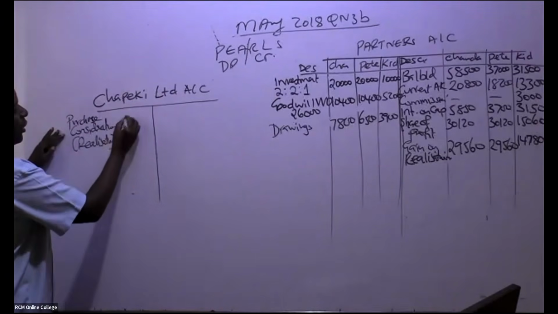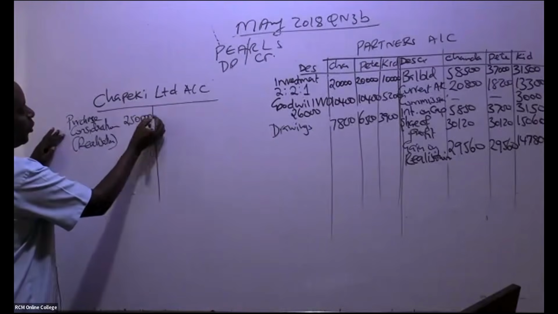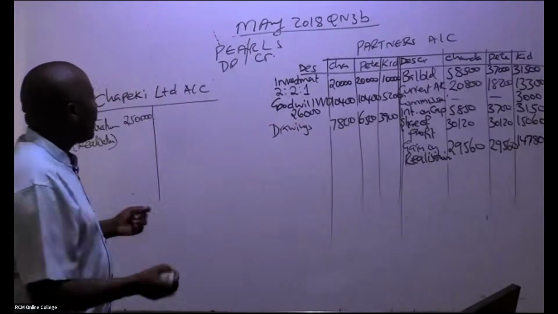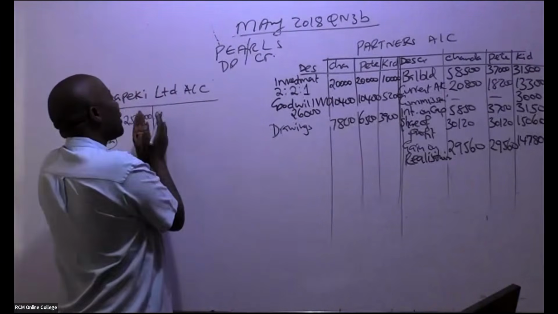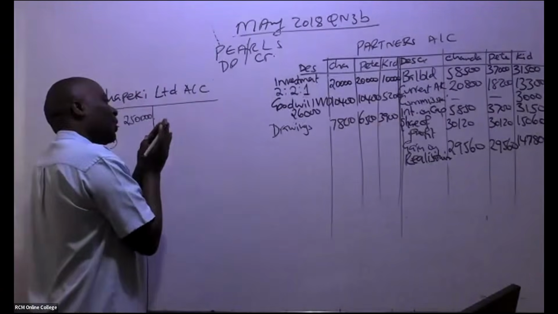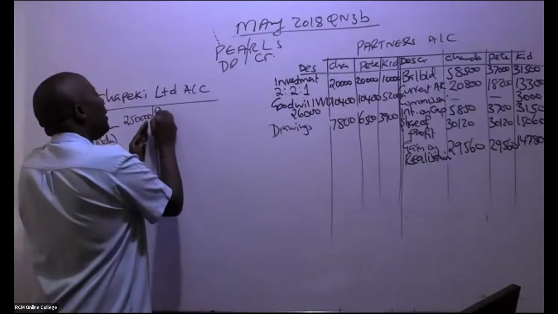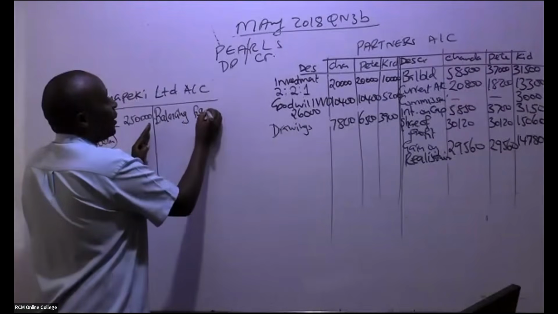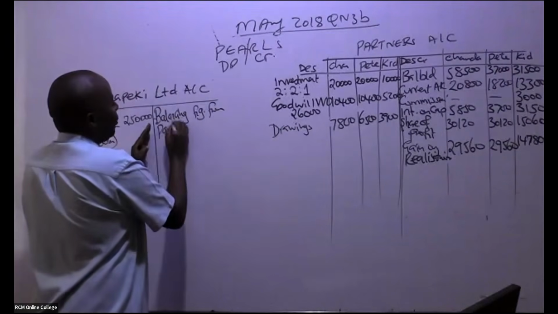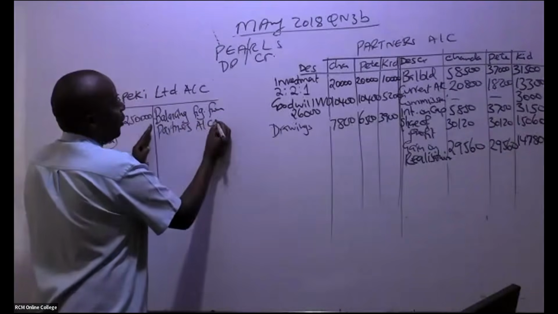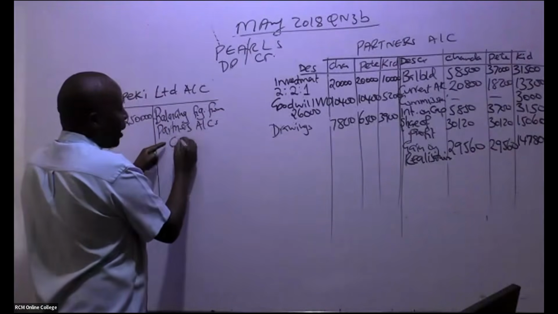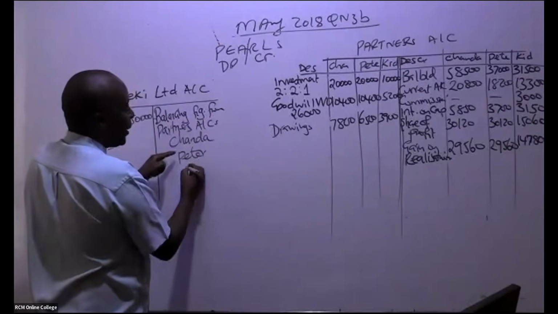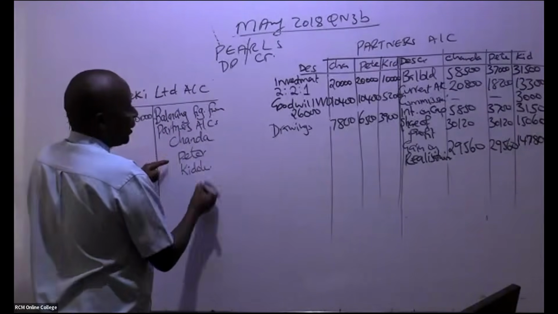This realization was 250,000. Now remember, this account also gets figures from the partners, so you'll be able to give us balancing figures from the partners' accounts. You write each partner here. So we have Chanda, Peter, and in this case Kidole, like that.